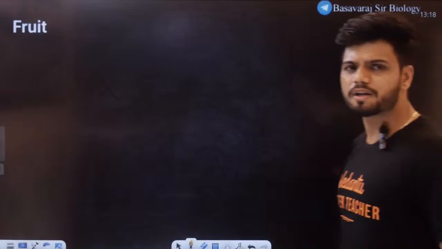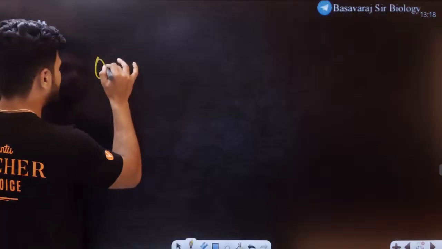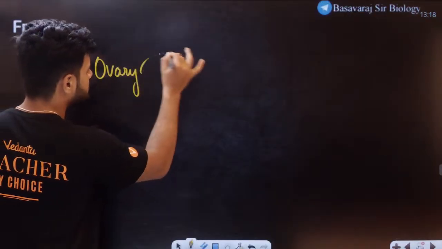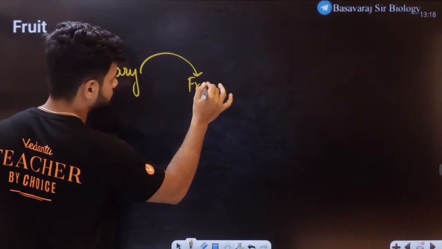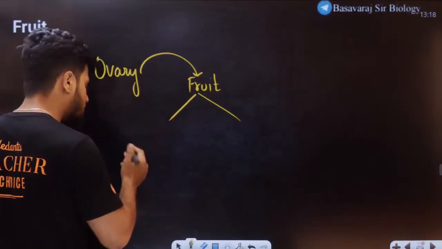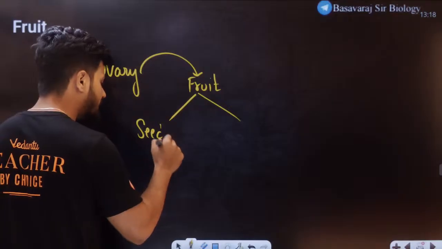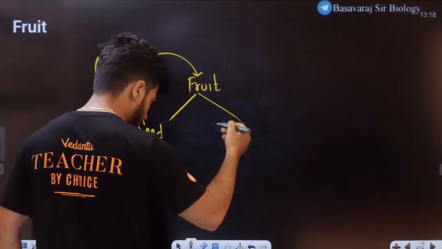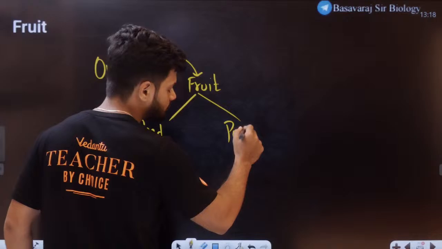Now what is a fruit? Seed is done, very simple. Embryonal axis, we learned about hypocotyl and everything. What exactly is a fruit, students? Fruit is nothing but when the entire ovary gets converted to the fruit. And a fruit mainly has two parts. It has the seed and it has the pericarp.